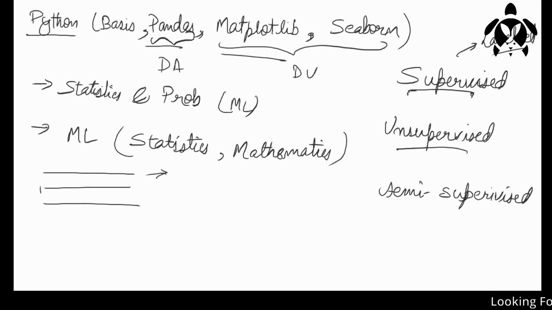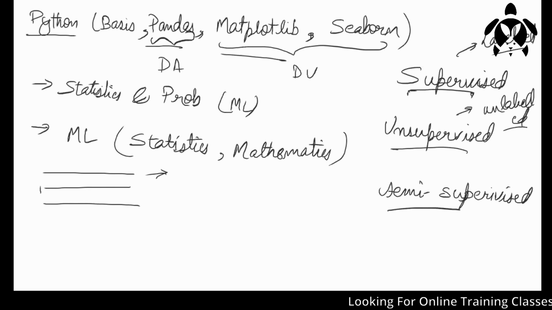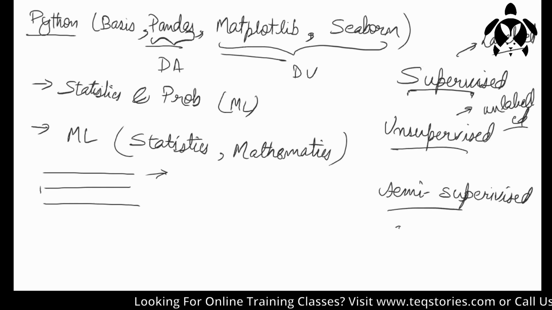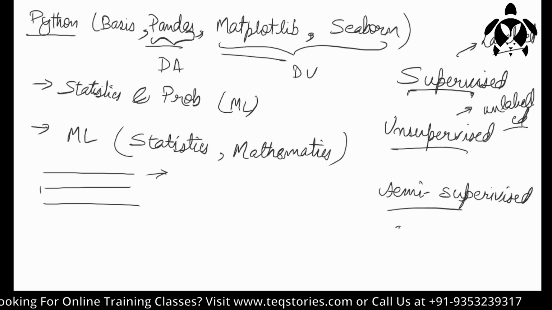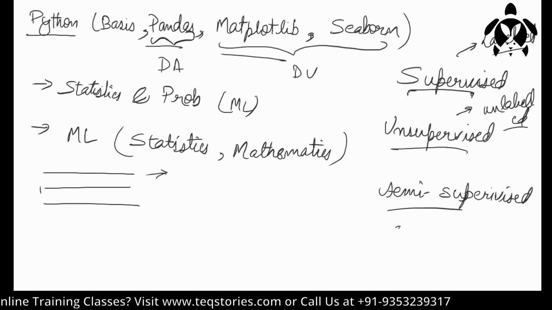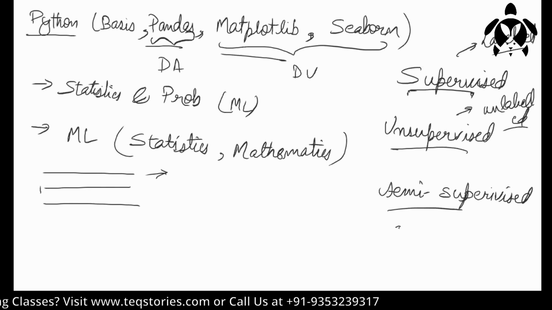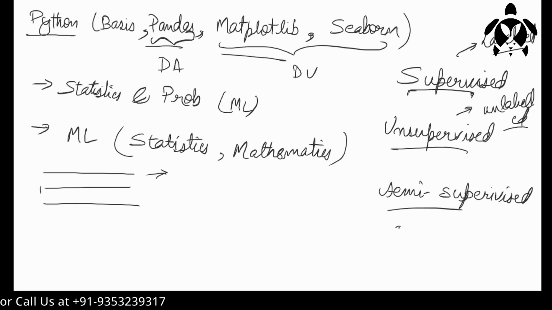In unsupervised learning, you won't have labeled data. Here you will have unlabeled data. Unsupervised, what it does, it checks for a pattern in the data set and labels the data automatically after seeing a pattern. That is unsupervised. In semi-supervised, half of the data will be labeled and half will not be labeled. It will look at the half of the data which is labeled, try to see the pattern in that data, and that's how it will label the data which is not labeled.